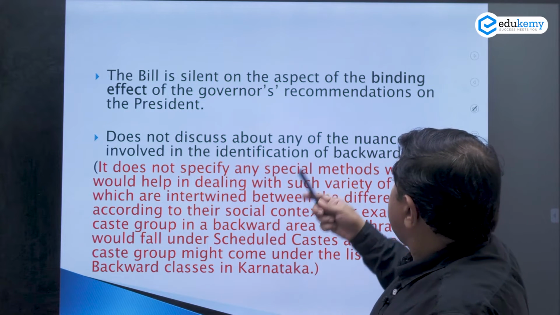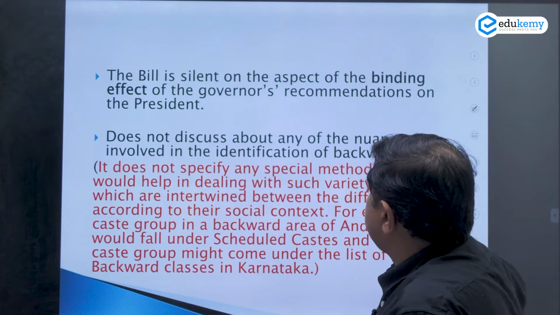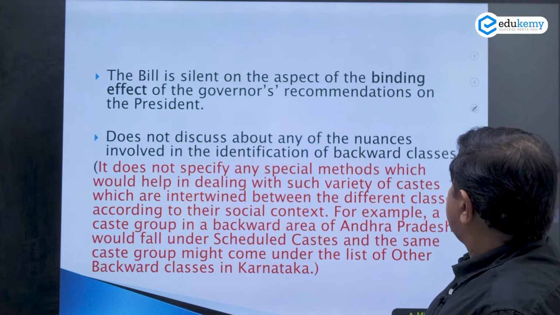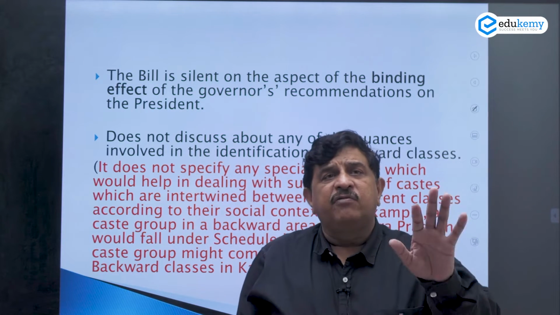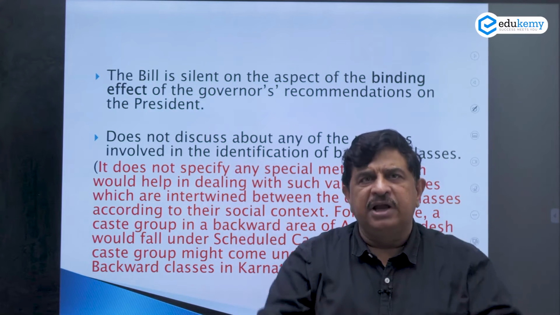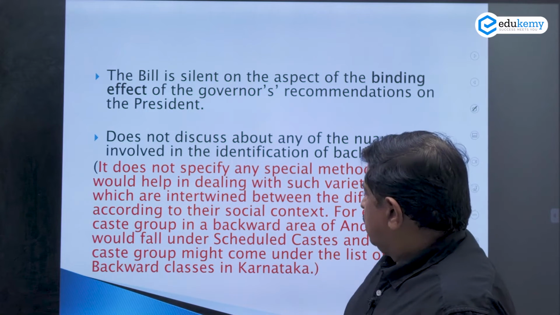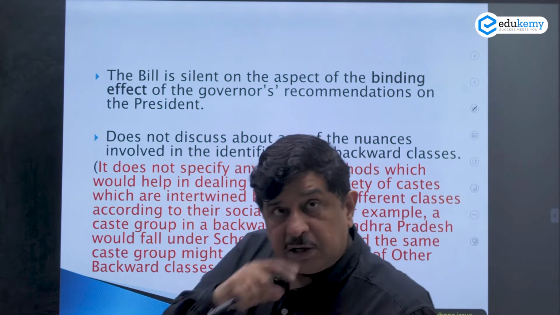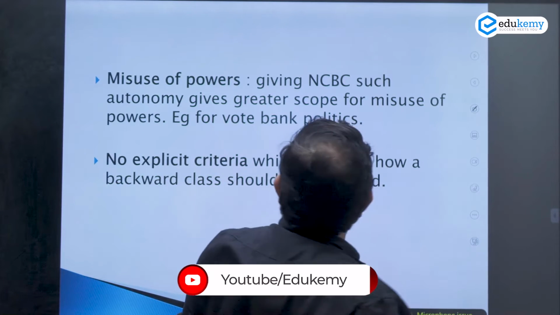Okay. The bill is silent on the aspect of the binding effect of the governor's recommendations on the president, and does not discuss any of the nuances involved in identification of backward classes. That is, it does not specify any special method to deal with such a variety of castes which are intertwined between the different classes according to their social context. For example, a caste group in a backward area of Andhra Pradesh would fall under scheduled caste, and the same caste group might come under the list of other backward classes in Karnataka. So they are saying you have not come out with some procedure, some process.